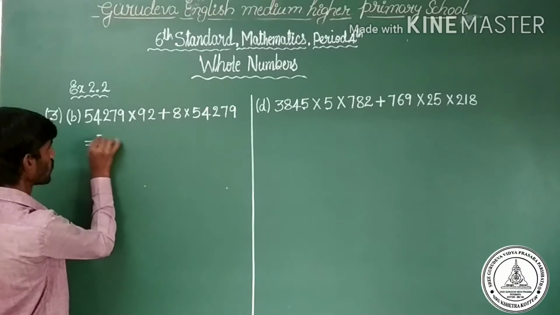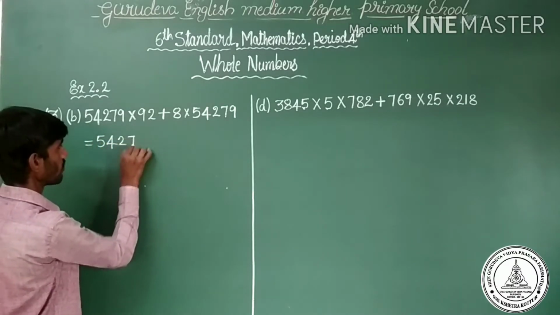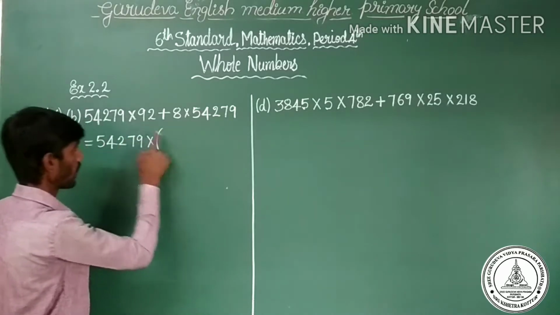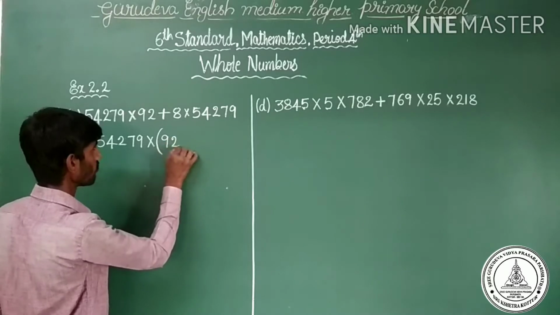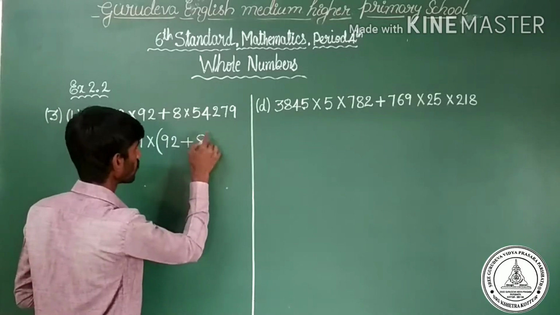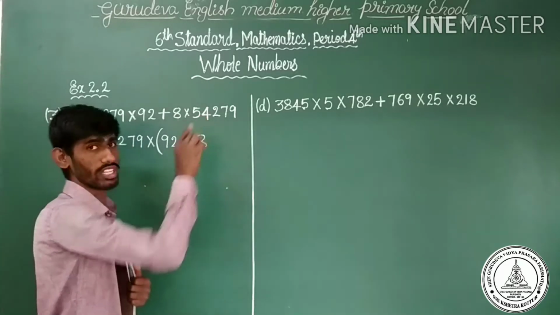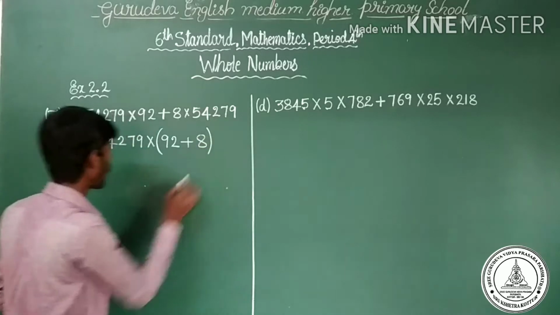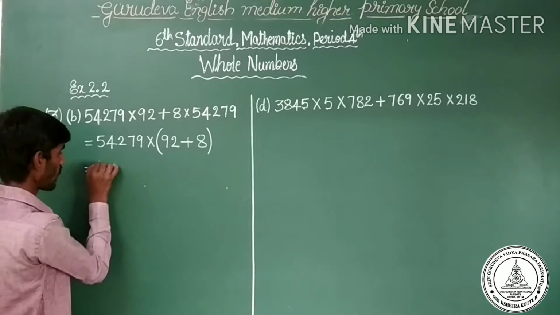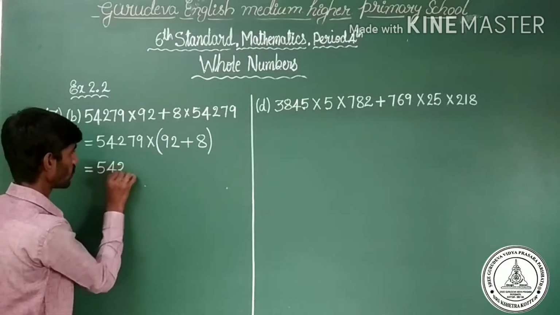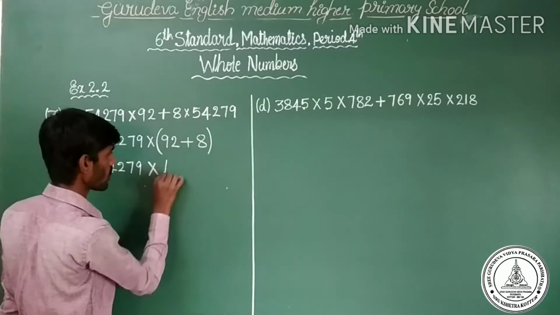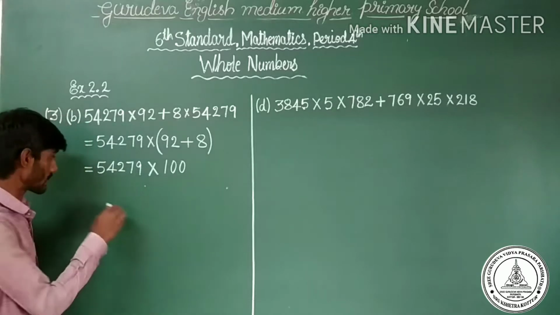See, 54,279 into the next bracket, 92 is in the first part plus 8 is here. We have taken 54,279 as common. Okay, close the bracket. Dear children, observe here, 54,279 as it is into 92 plus 8 equals 100. Yes, let us multiply.